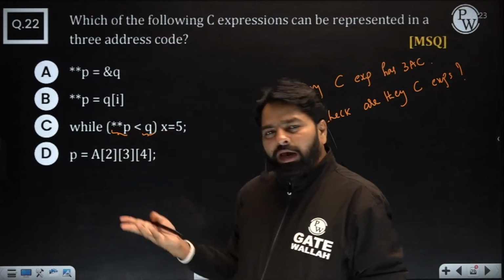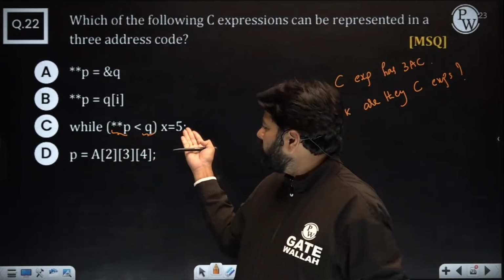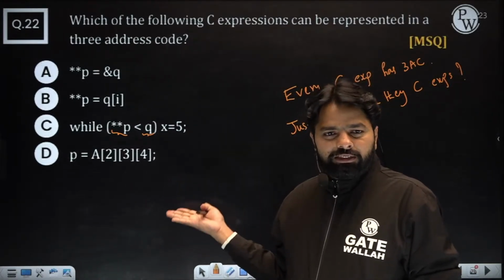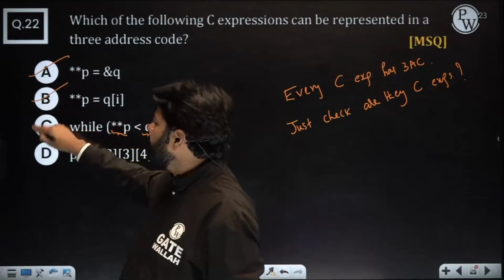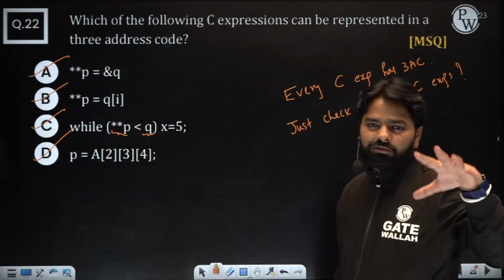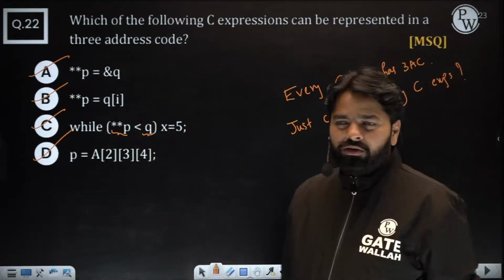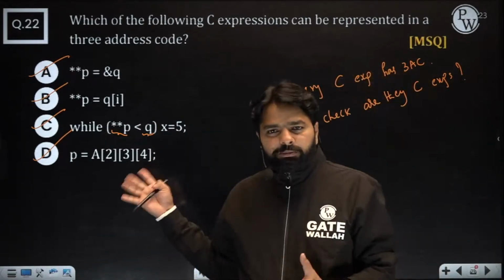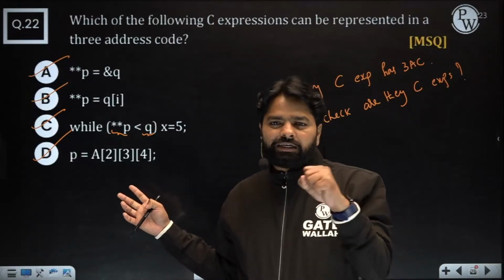Value less than value could happen, and you are assigning 5 to X. All are C expressions, right? A, B, C, D. Everybody you can convert into 3 address code. There will be no issue. If there is no compiler error, definitely you can convert. These are the expressions in C, no doubt. Syntactically they are correct.